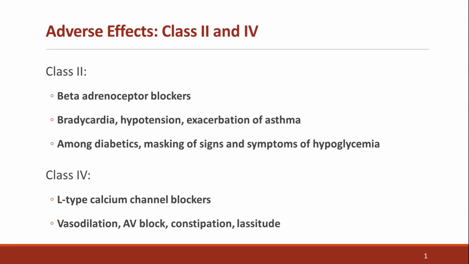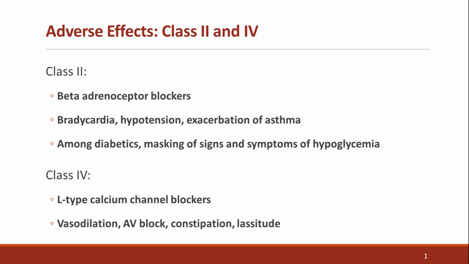Let's now discuss the rate-controlling classes: Class 2, beta blockers, and Class 4, calcium channel blockers. Class 2 beta blockers such as propranolol and metoprolol can cause bradycardia and hypotension, bronchospasm in asthmatic patients, and in diabetics, masking of hypoglycemia symptoms like tachycardia and tremors.